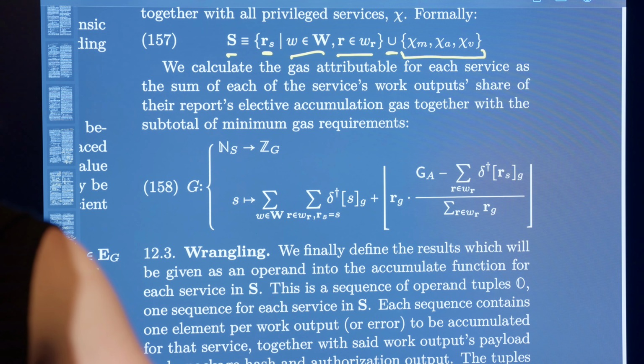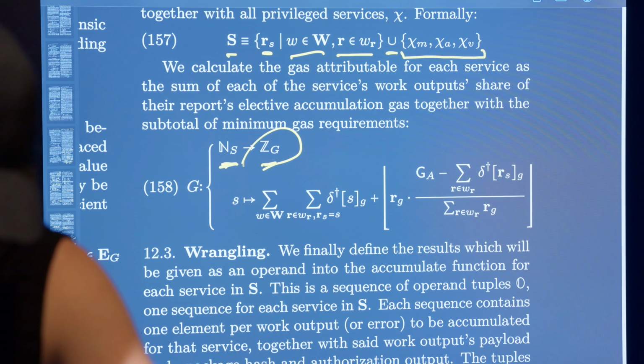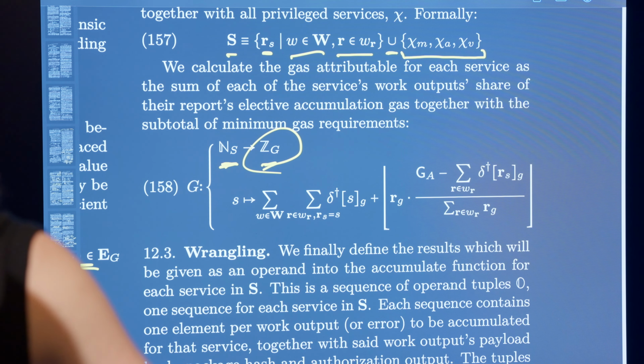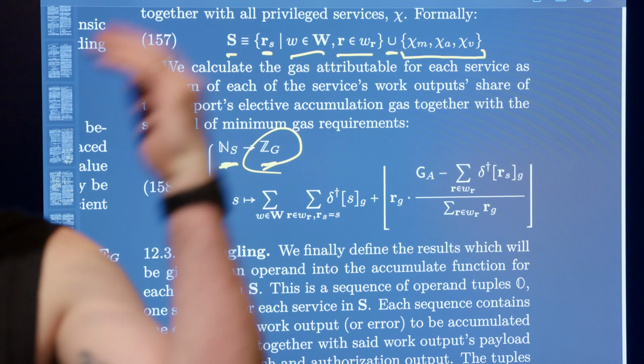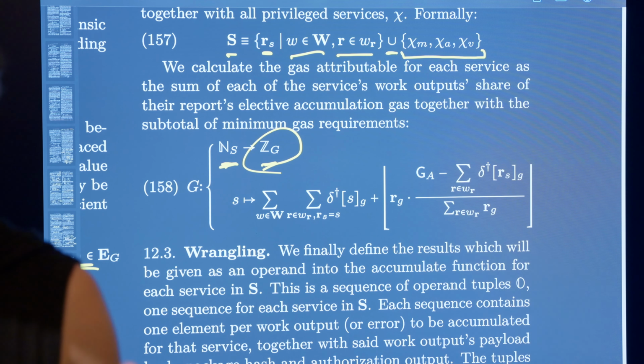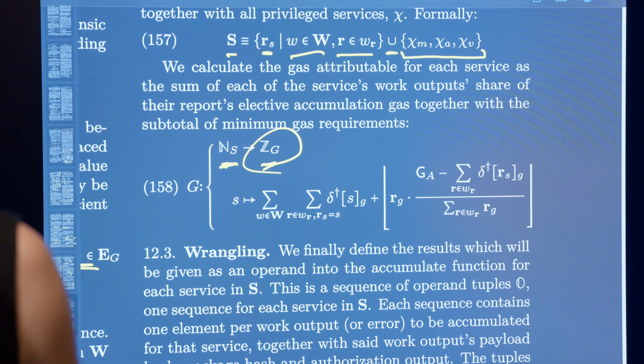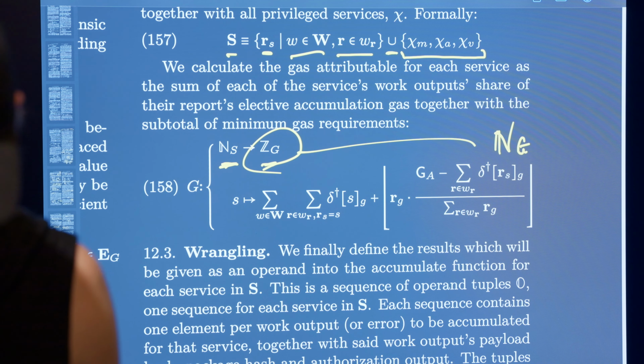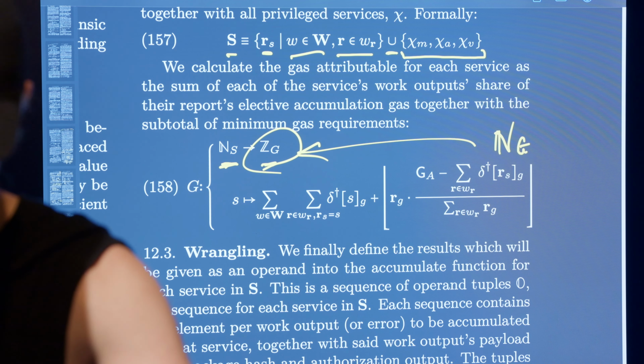This slightly big scary function here is what that's doing. So it's mapping service index to gas. Again, this gas is sometimes negative because, for example, if a PVM is executing, it might over-execute and then go into the negative, right? But most of the time, especially here, it's going to be positive. So that should really be N.